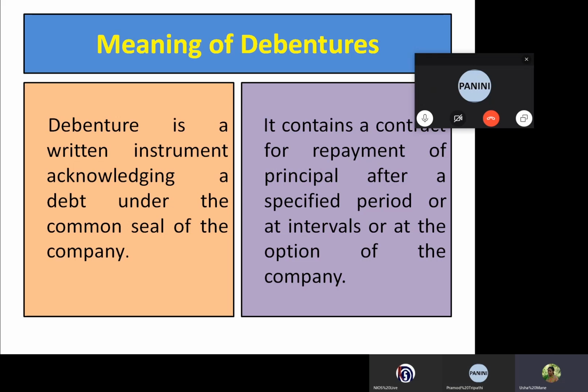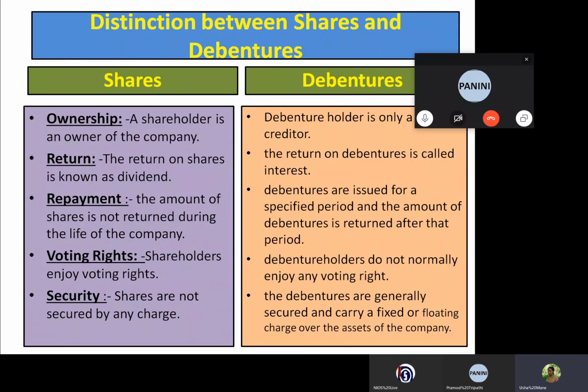So debenture is the instrument acknowledging the debt of the company under its seal, and it contains a contract for repayment of the principal amount, because the company will redeem the amount of debentures after a specific period.